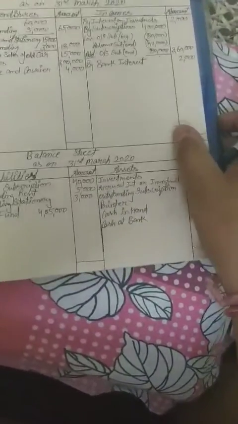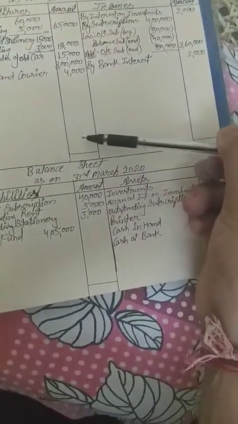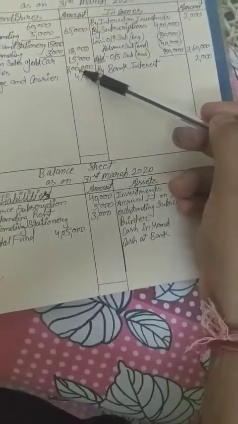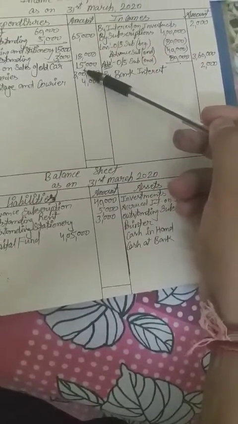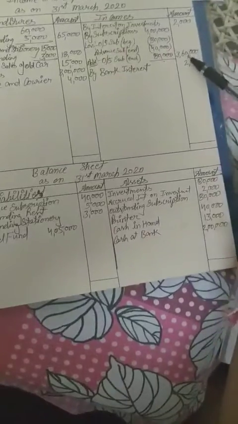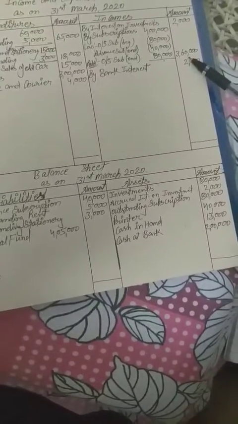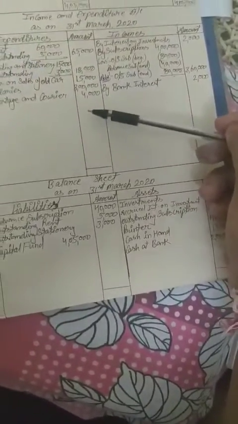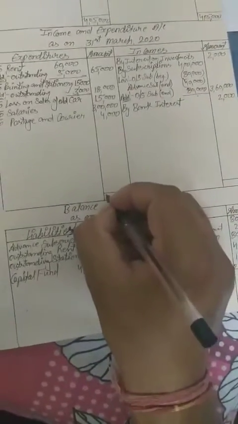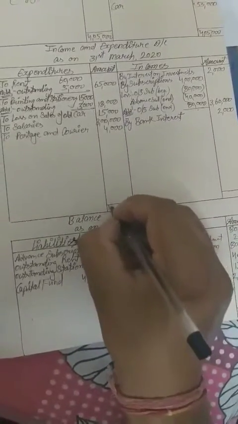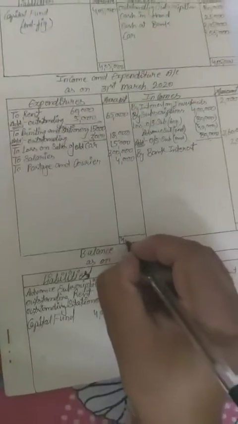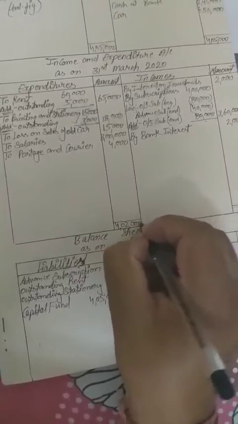If we total both the sides, this side will come more by 65,000, 3 lakh, 18,000 and 15,000. And if we see this side, 2,60,000 is much more. That's why this side will be more. If we total this side, the total will be 4,02,000.